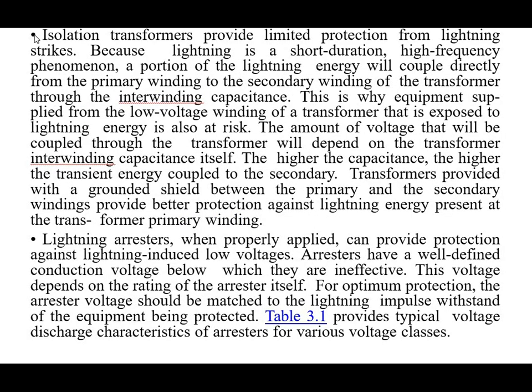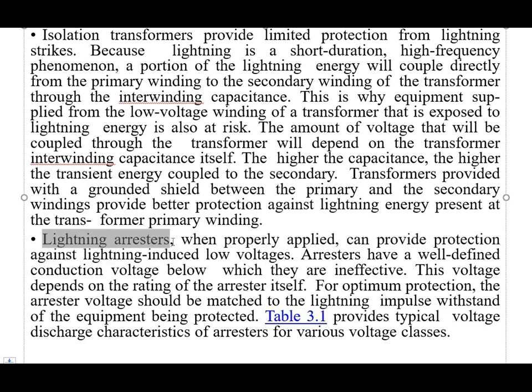For protection from lightning strikes, isolation transformers provide only limited protection because lightning is a short-duration, high-frequency phenomenon. A portion of the lightning energy will couple directly from the primary winding to the secondary winding of the transformer through the interwinding capacitance. Another way to protect the power system is with a lightning arrestor.